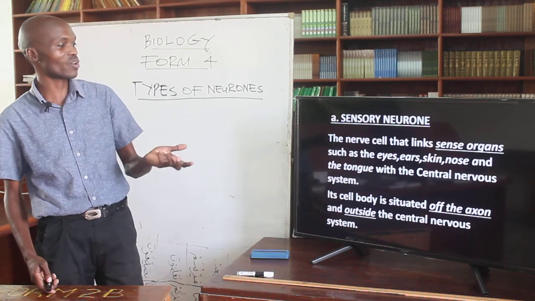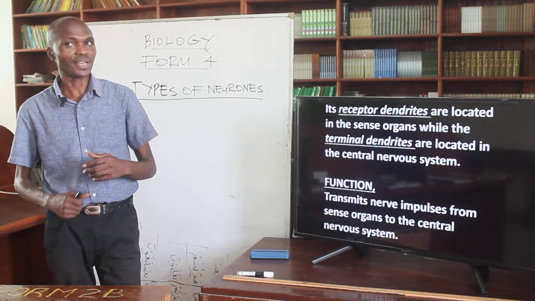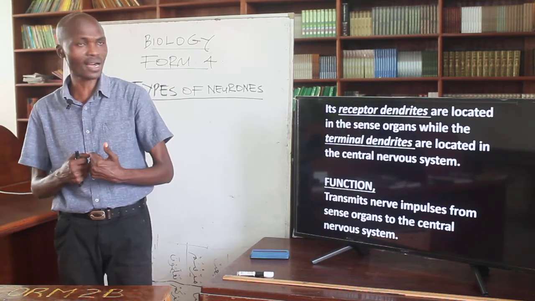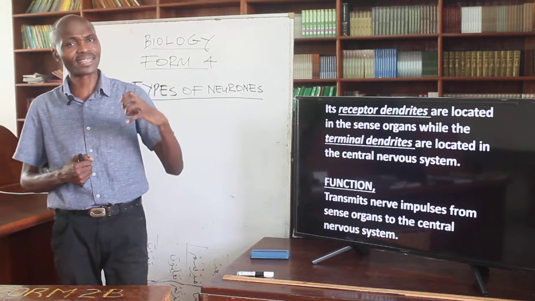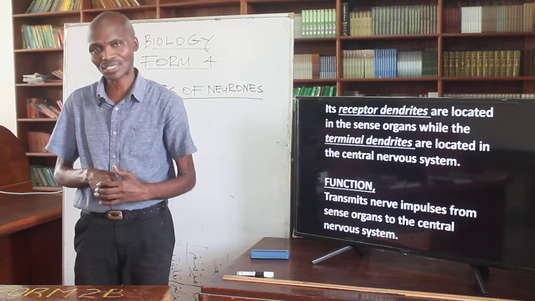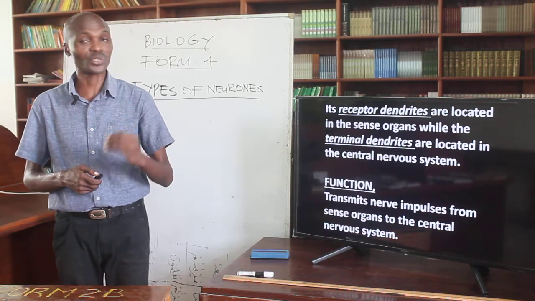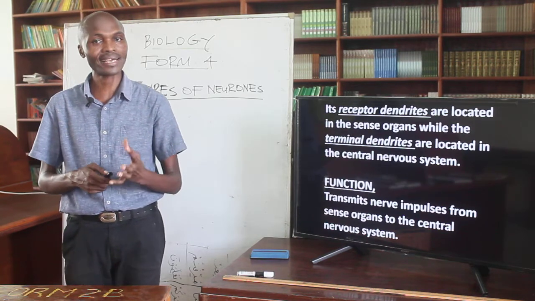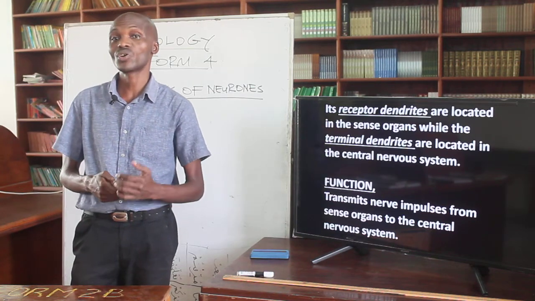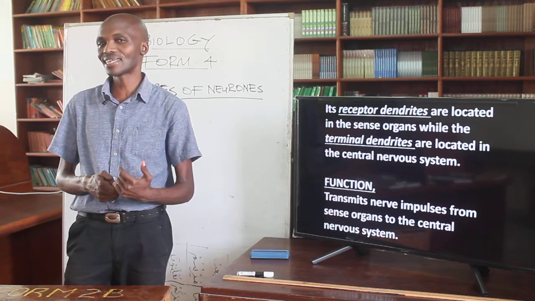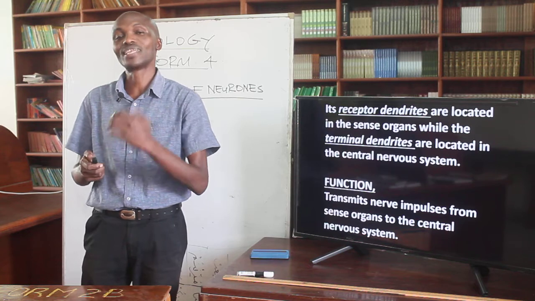If you look at the same neuron once again, the receptor dendrites, the receptors connected to the sense organ, are located in the sense organs, like your eyes, the skin, the tongue, and the like, while the terminal dendrites are located in the central nervous system. The terminal dendrites of the sensory neuron are connected to the relay neuron in the central nervous system.